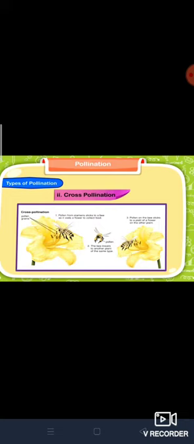Now we will know about cross pollination. What do you mean by cross pollination? The transfer of pollen grains from the anther to the stigma of flowers on different plants of the same species is referred to as cross pollination. Children, normally unisexual flowers grow in different places, so it is difficult for them to pollinate. So what happens at that time? Cross pollination mainly occurs in unisexual flowers by wind and insects. At that time, with the help of the wind and insects, cross pollination occurs.